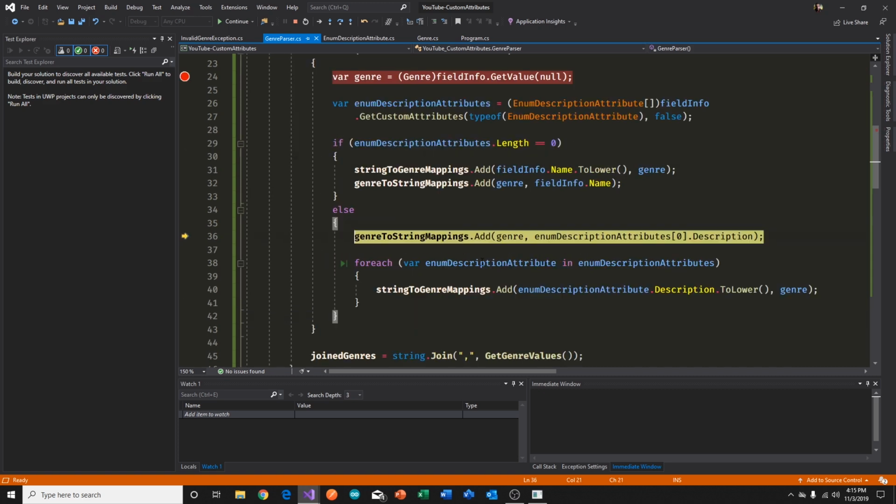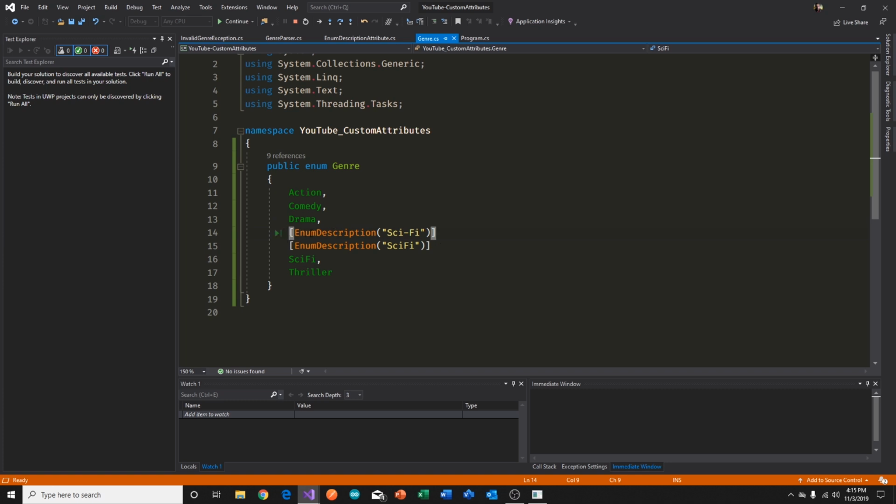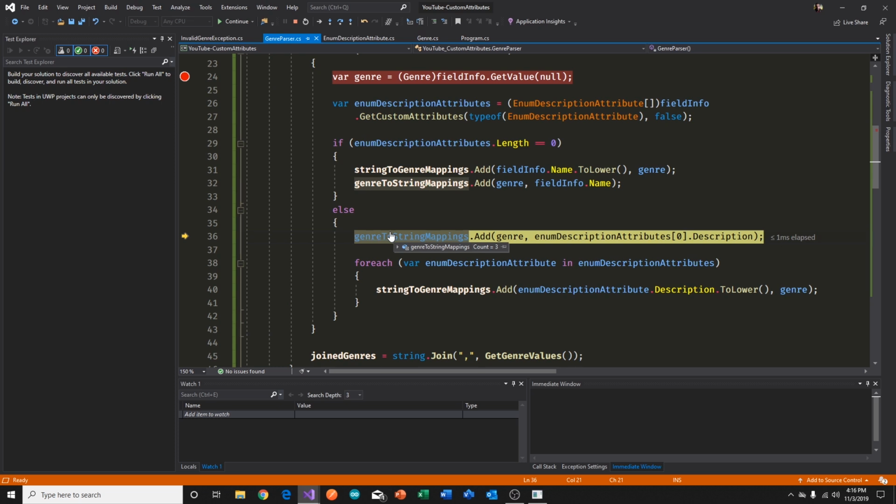So it's coming here. And over here, we'll say for the first one, we want to add that to the mappings. And this is sort of, let's call it a design rule, if you will, or a decision that we made. The first one is the one on the top. In other words, if you look at this over here in our genre, this is considered the first one. So if we flip the order of these 2 around, our results will change. But we're saying we want the first one to be sci-fi because that's the one that's going to be used as the string representation. At least that's as per the logic we have in our parser. So we're saying to the genre to string mappings, given the genre of sci-fi, the string representation of that should be the first one. And that's description.